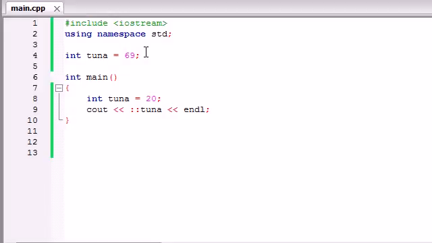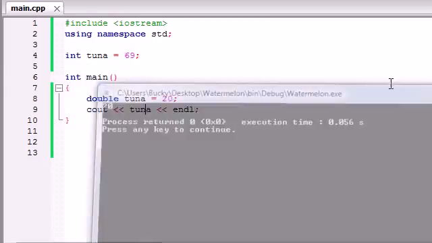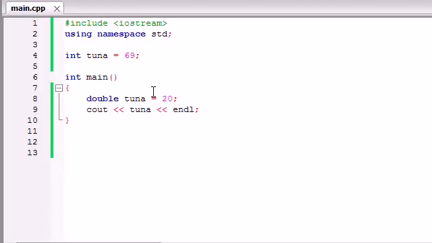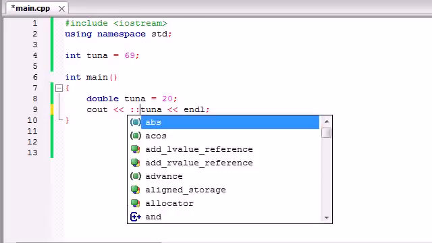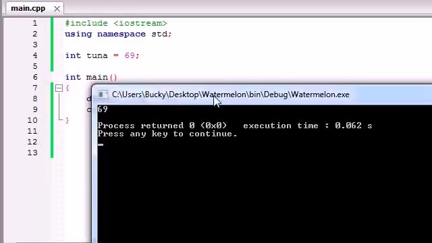And the reason people actually do this is because when they have variables with the same name of different data types, that's when it comes in handy. So for example, if you had an int tuna and a double tuna and you ran it, it would use the double tuna, which is 20. But if you use that colon colon, which is called again the unary scope resolution operator, if you're taking a test or something, then it uses a 69.